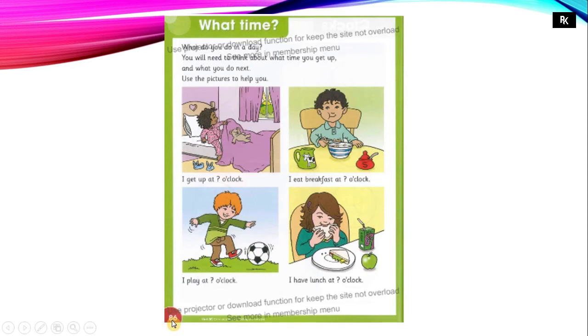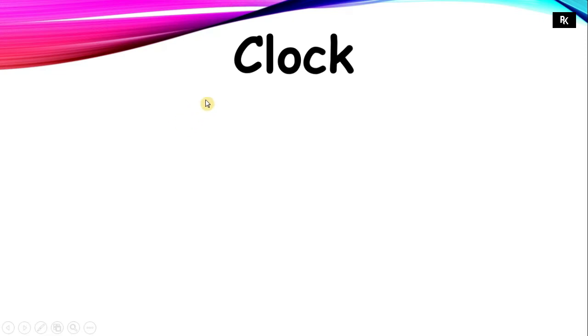Here is the page of your learner book, page 86. You have to answer these questions. Like "I get up at", you have to write the time when you get up. And then you have to write the breakfast time, then play time and then lunch time. Now let's talk about the clock.